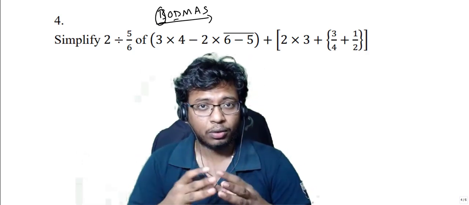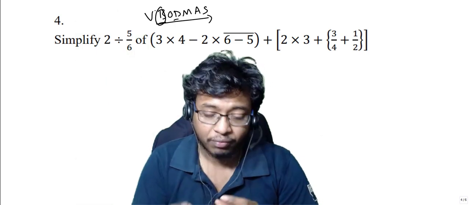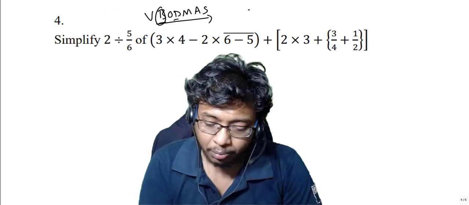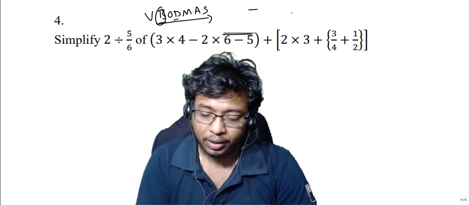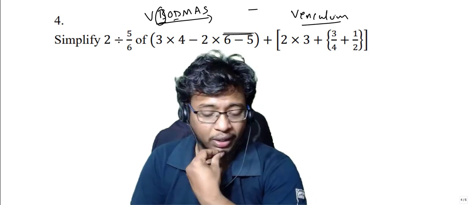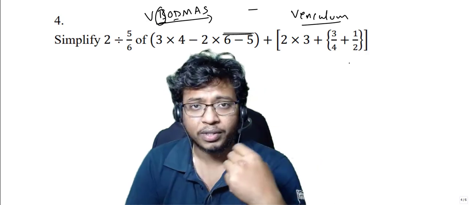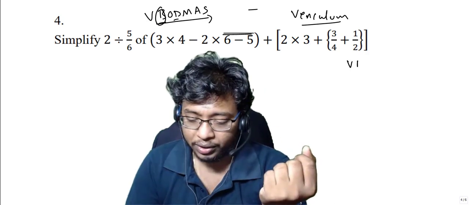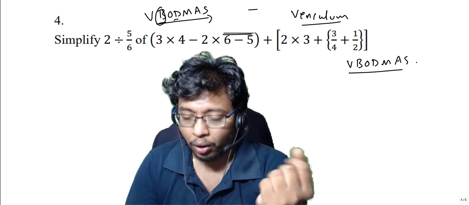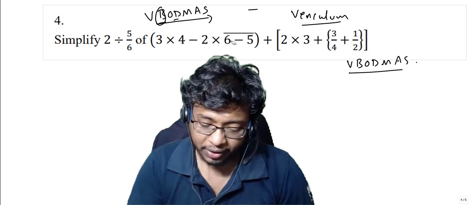But now I would like to add one more component here, that is called V. So we say VBODMAS. V is nothing but vinculum. Vinculum means bar. So in the BODMAS rule, I'm changing a bit here. Instead of saying BODMAS, from now onwards we say VBODMAS, right? So that all the components are covered. You don't have to worry about missing any component.